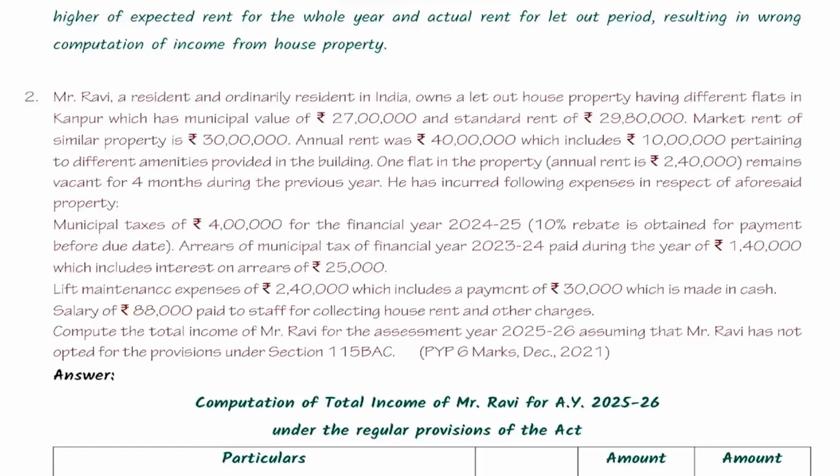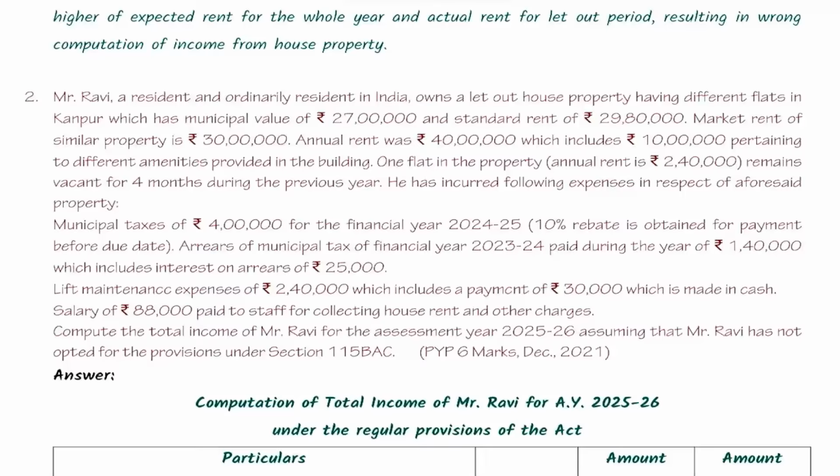Sir, in the arrears of municipal tax, we have to reduce 25,000 from the 1,40,000. Yes. So the rebate should also be reduced, right? Yes.